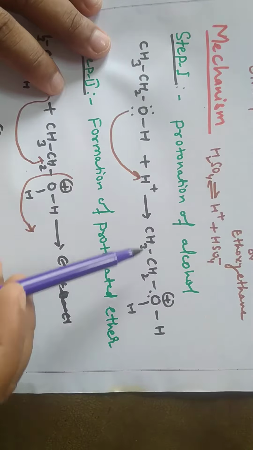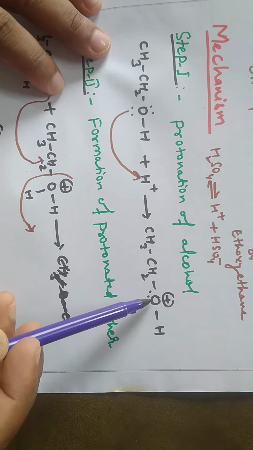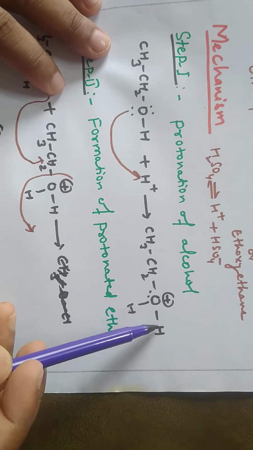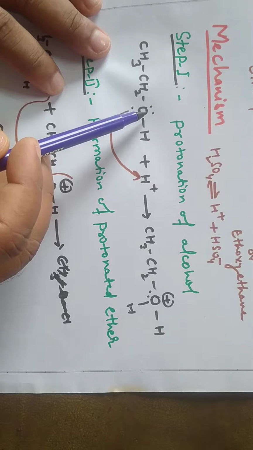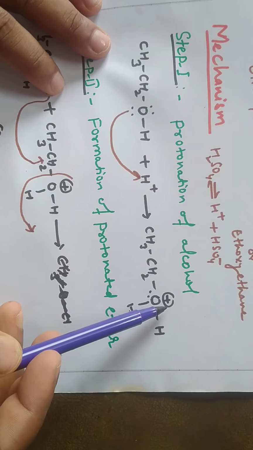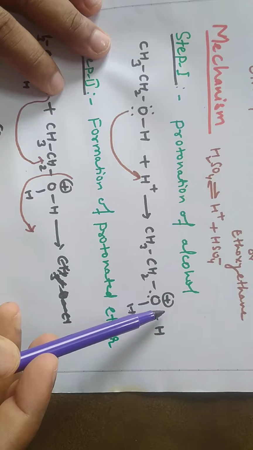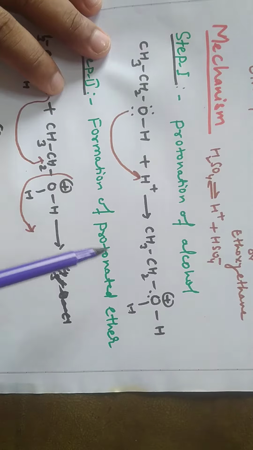So you can see here CH3CH2OH bond formed, and this one is positively charged. Since oxygen has given electrons, there is a scarcity of electrons, therefore a positive charge is developed at the oxygen atom. So this is the protonation of alcohol.